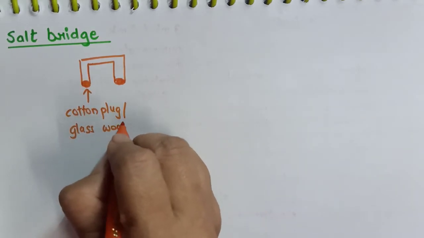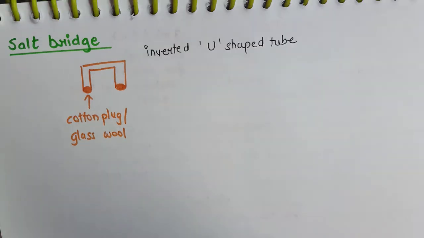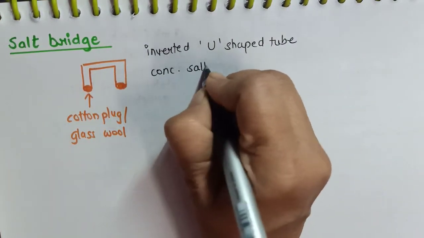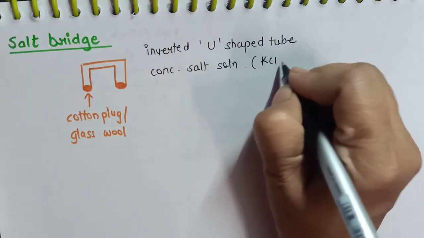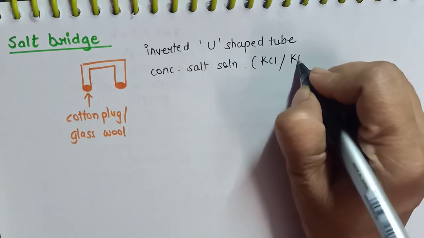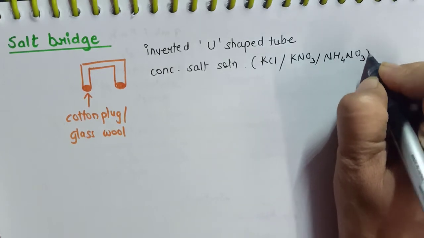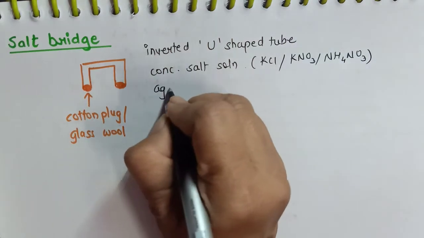Now this inverted U-shaped tube contains some electrolyte in it. What are these electrolytes? These are generally concentrated salt solutions. Salts such as potassium chloride are selected, or potassium nitrate, or ammonium nitrate, etc. But these are mixed in agar-agar gel.